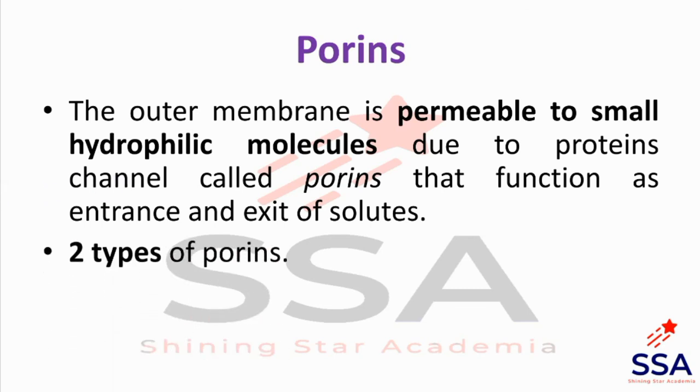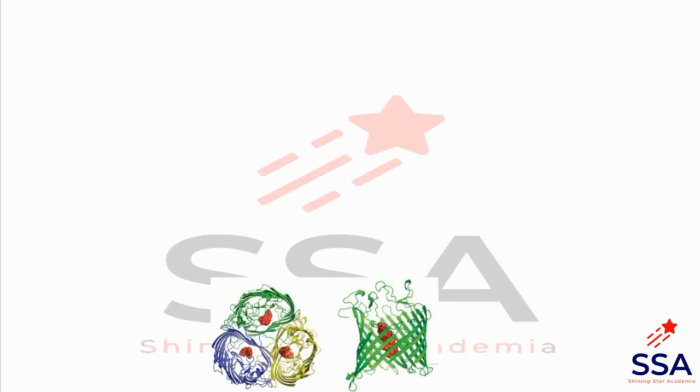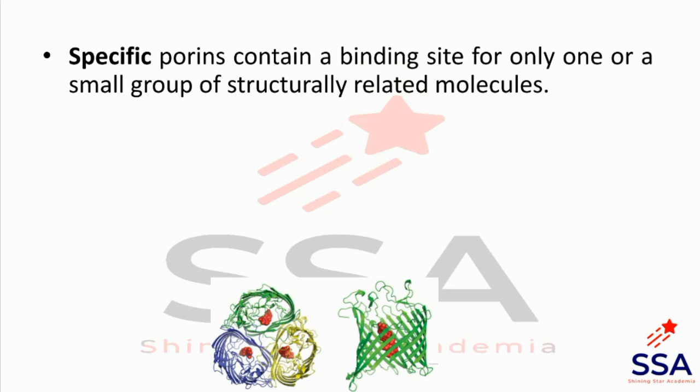There are two types of porin. The first one is non-specific porin. Non-specific porins form water-filled channels through which any small hydrophilic molecule can pass. Then next is specific porin. Specific porins contain a binding site for only one or a small group of structurally similar molecules. They can allow entry or exit of selected molecules.